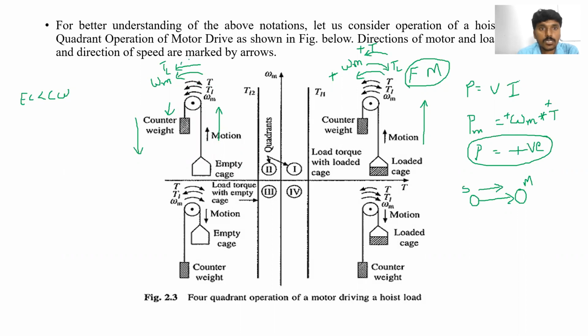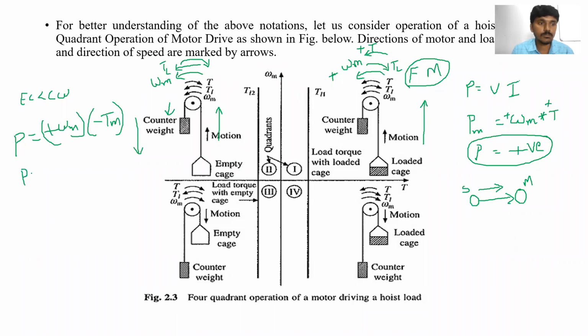So motor torque should be in this direction, opposite to the load torque and speed. Then only the empty case can come upward with very safety. Is it clear? Okay, so how are the motor torque and speed here? Speed is positive. Speed is positive, but what about the motor torque? Motor torque in the clockwise direction means up, negative. Okay, torque is negative. So positive into negative, what will it be?